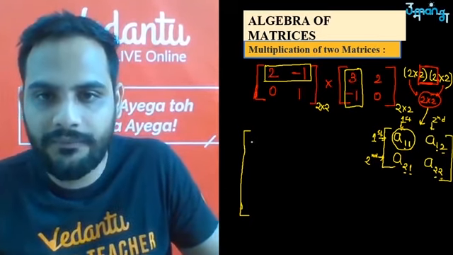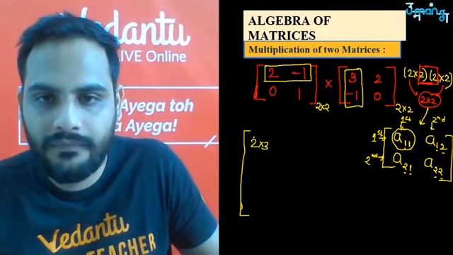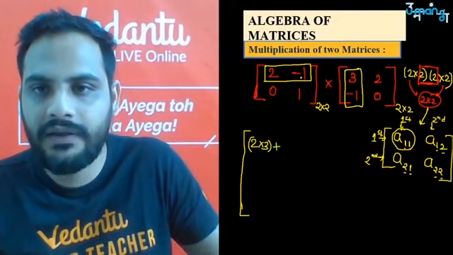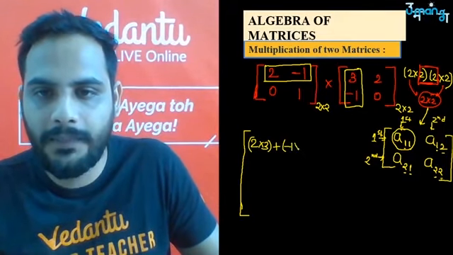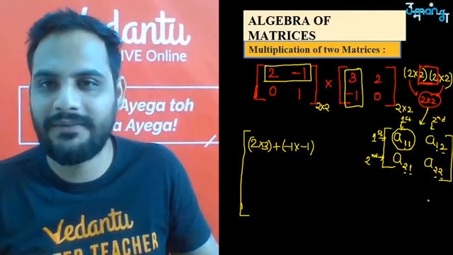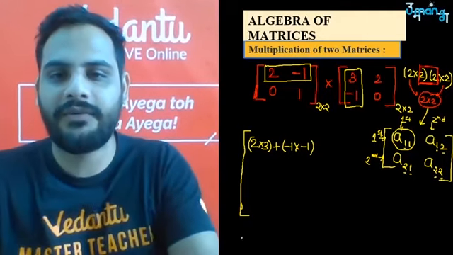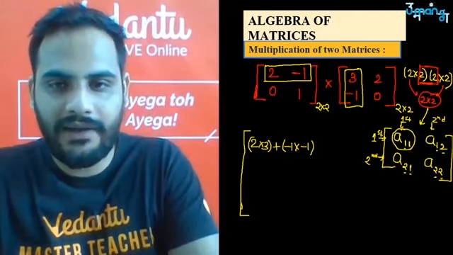2 into 3 plus minus 1 into minus 1. समझ रहे हो? This easy it is. Okay, 2 into 3 plus minus 1 into minus 1.